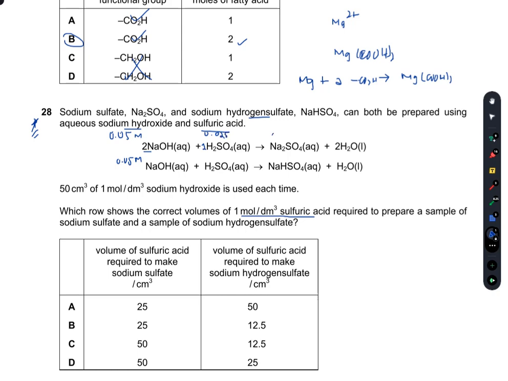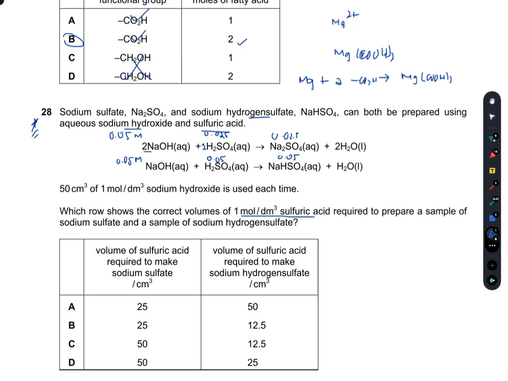So it will give me 0.025 moles of Na2SO4. Similarly, in the other case, 0.05 moles of NaOH will react with 0.05 moles of H2SO4 because the number of moles are equal. So it will give me 0.05 moles.